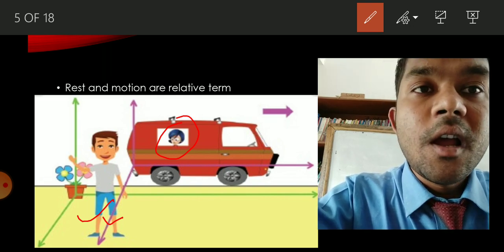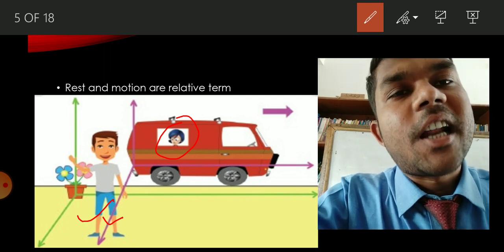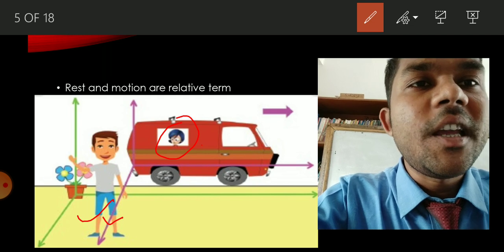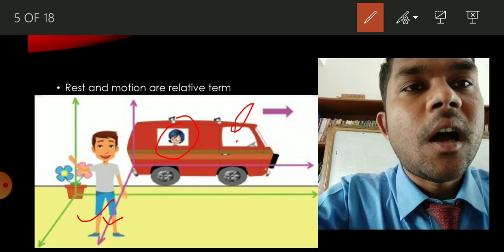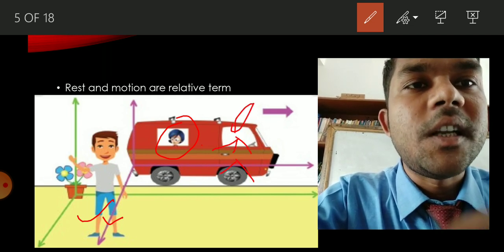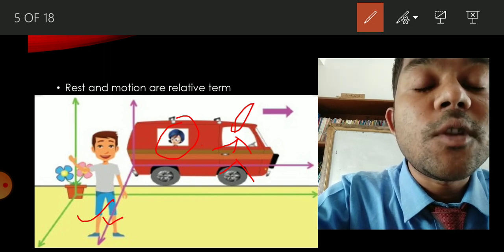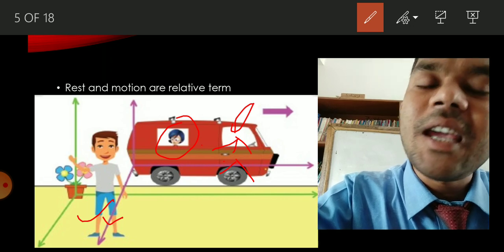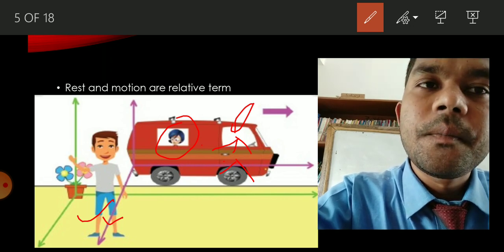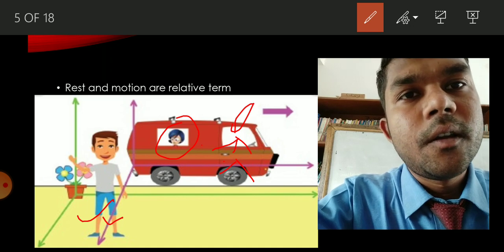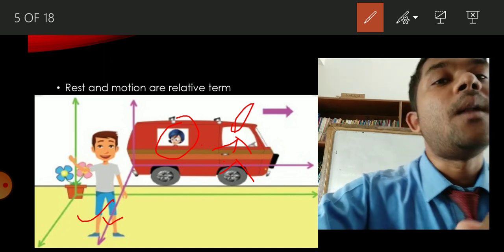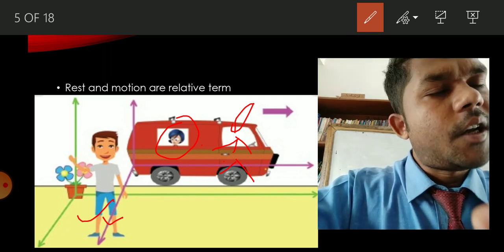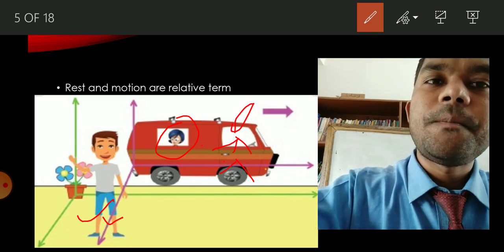But if we talk about the surrounding inside, that means if you compare her with the driver, the distance between the driver and the girl remains the same inside the car, even though the car is moving. So we can say rest and motion are relative terms. Why? Because a body can be in the rest also, in the motion also at the same time.